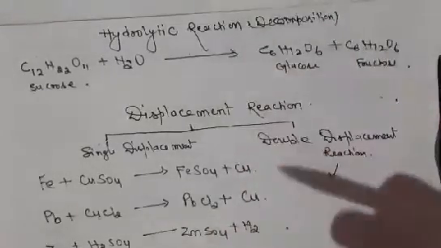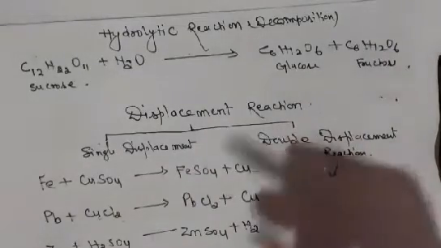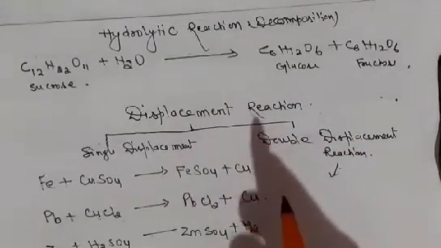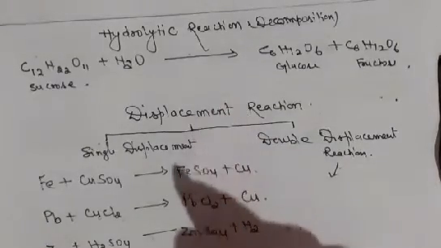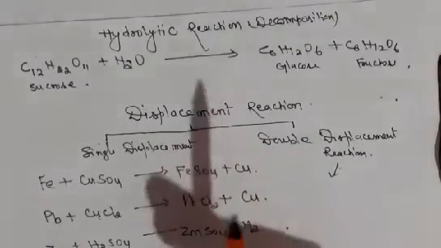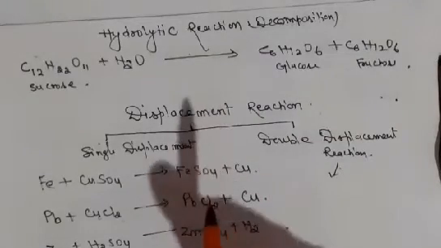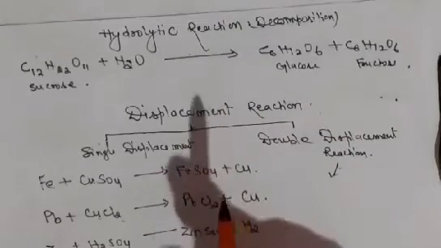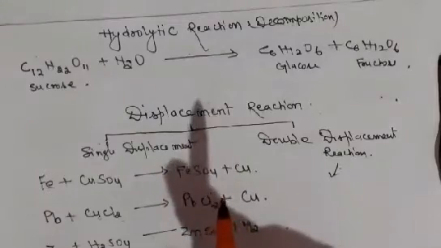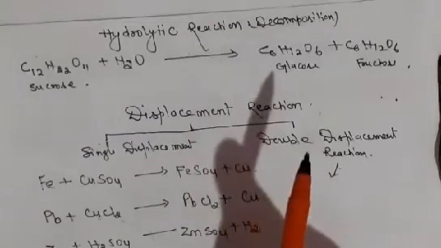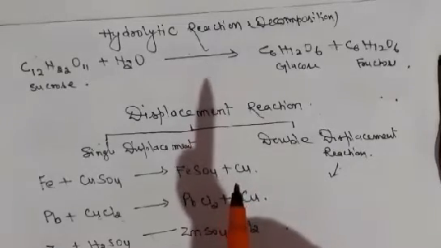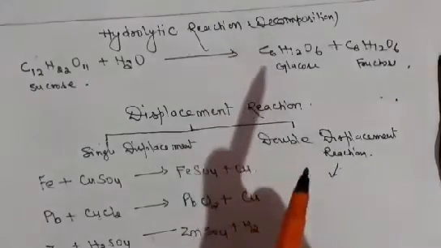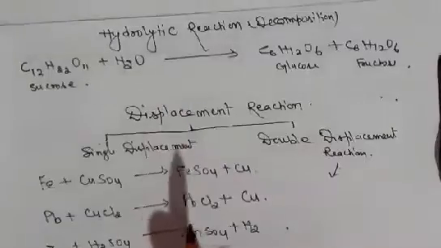Now the fourth reaction is called the displacement reaction. As you know, a displacement reaction is a type of reaction in which a more active metal displaces a less active metal, or a more active non-metal may displace a less active non-metal from its compound. These reactions generally occur in solution, and it is called a simple displacement reaction.